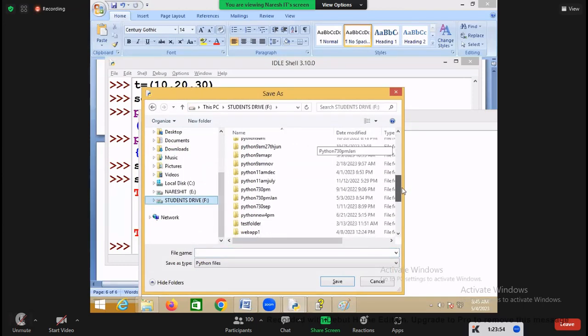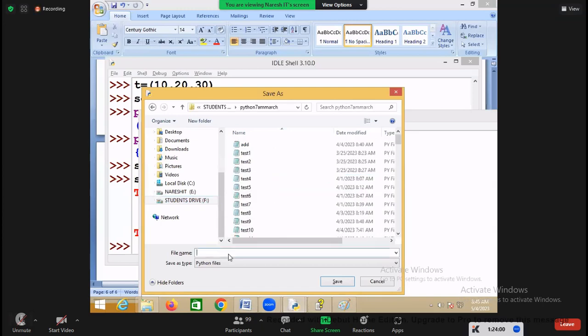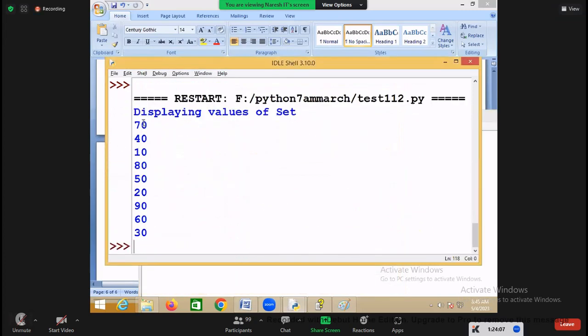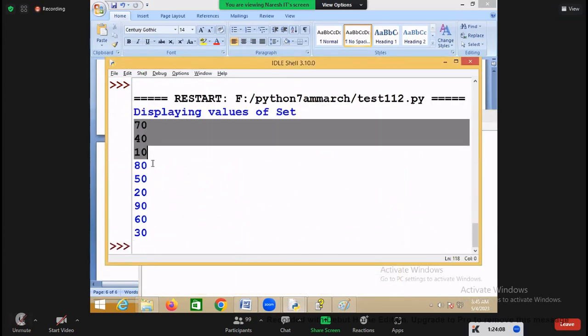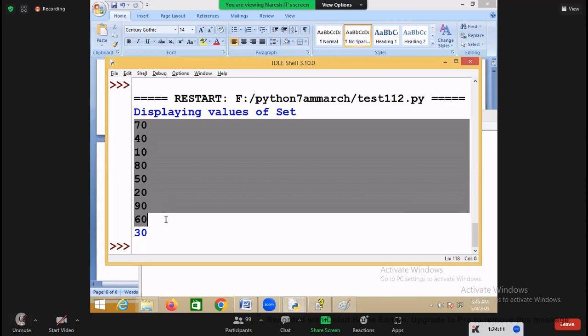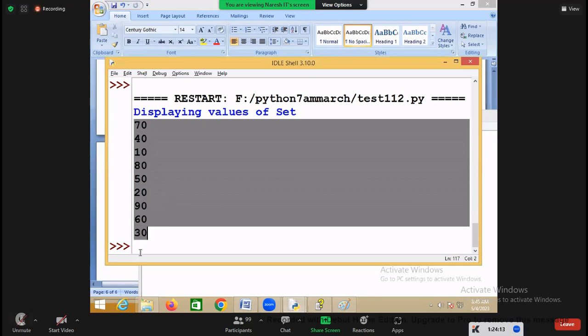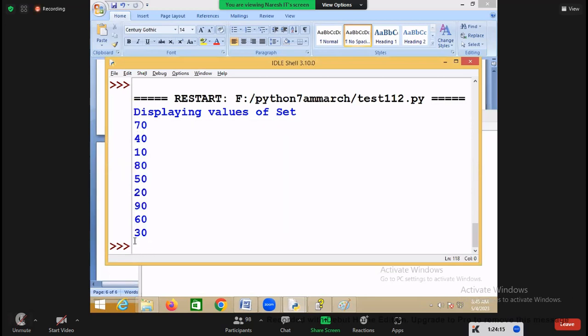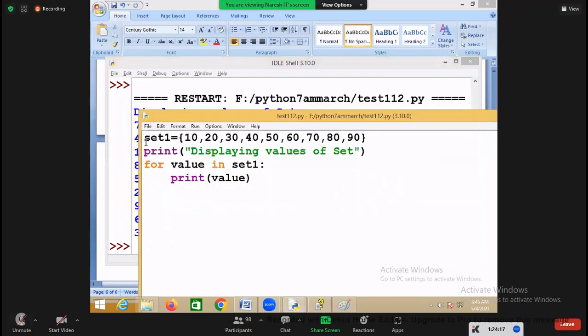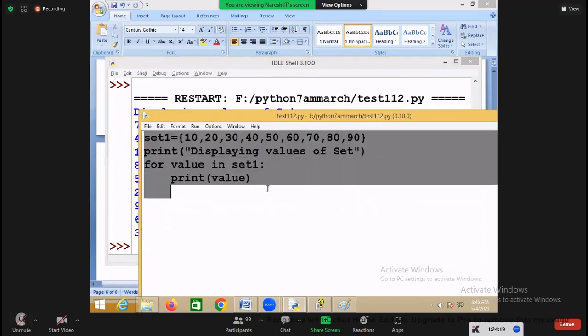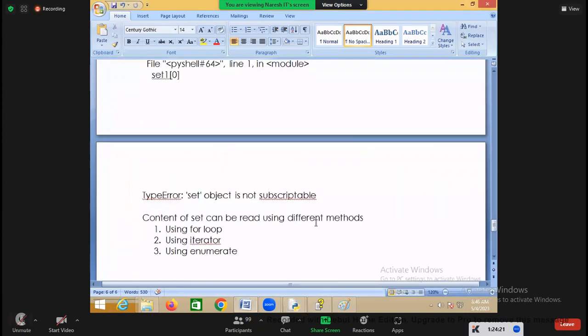No, because the order is different. Once you run this, now you can see 70, 40, 10, 80, 50, 20, 90, 60, and one more value, 30. You can read the values from the set by using a for loop.